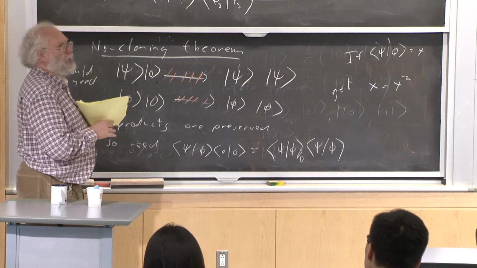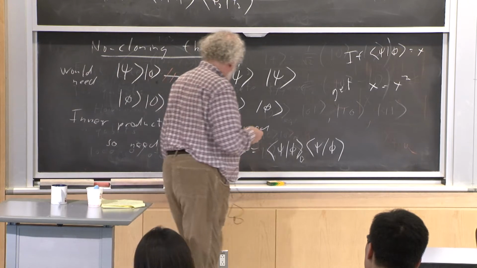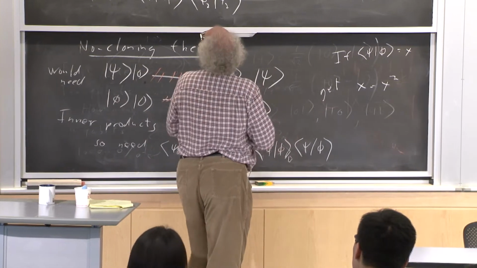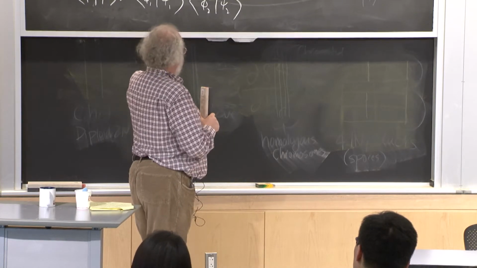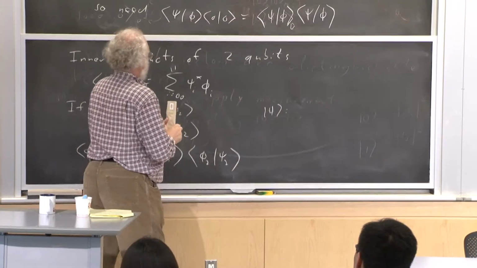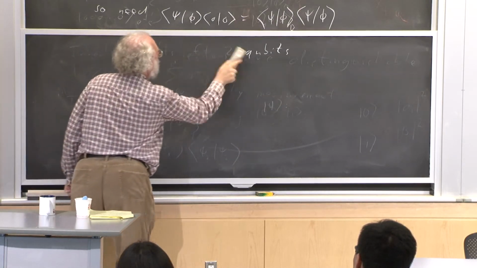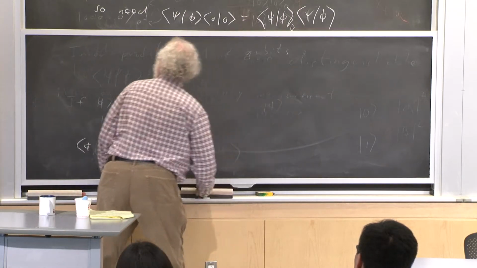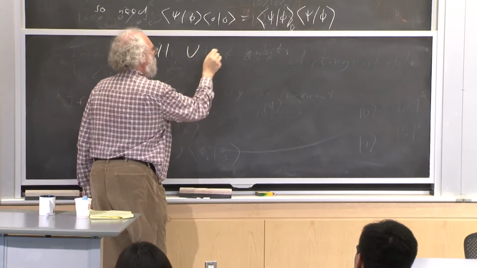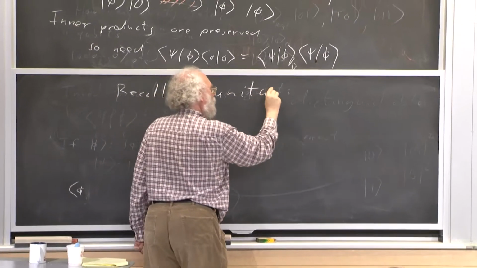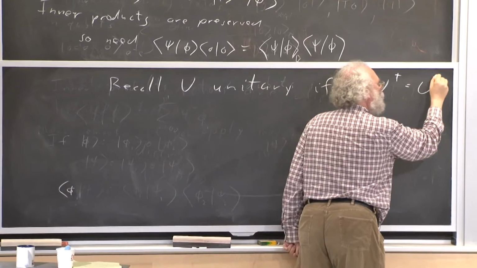Okay. So why do unitary transformations preserve inner products? Recall U is unitary if and only if U dagger equals U inverse.